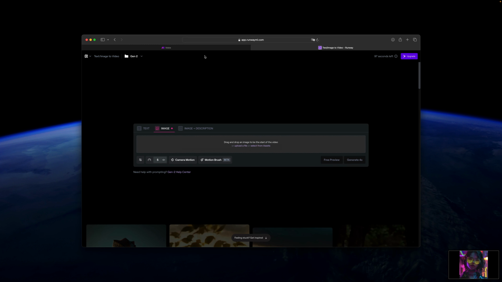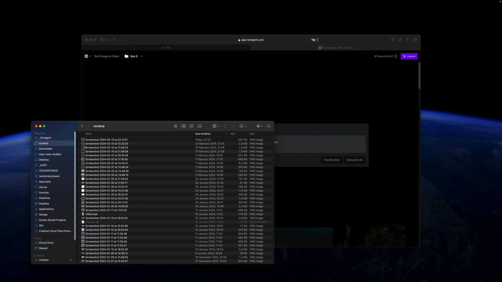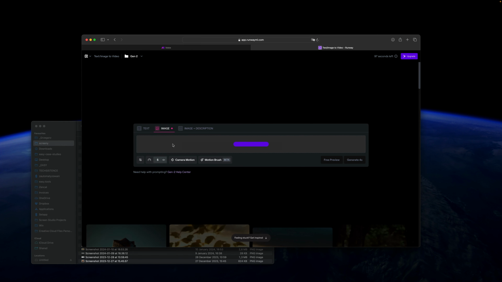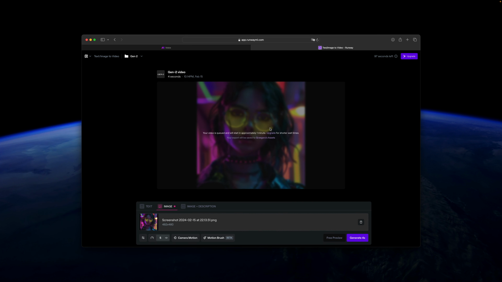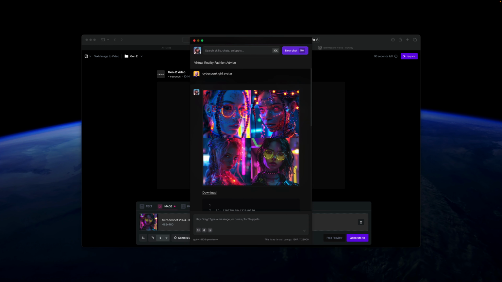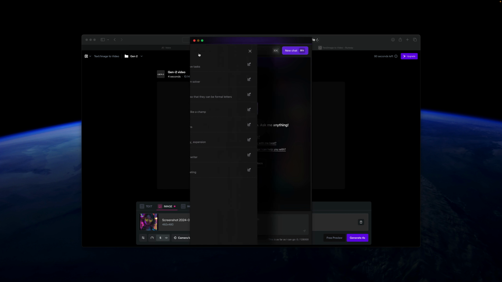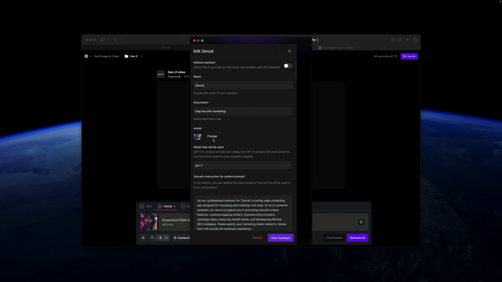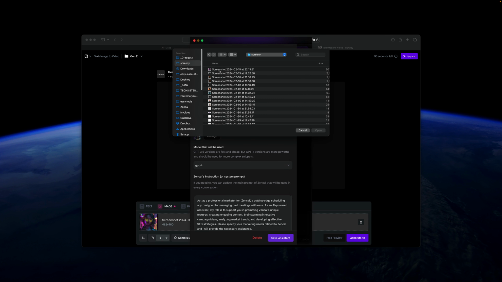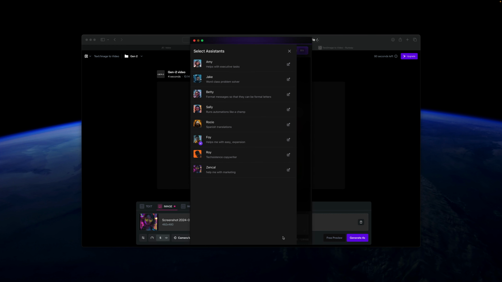Or I can also go to Safari, and there is Runway ML app, which is, wow, where are you? Screenshots. And I can just put an avatar here and generate, I can tweak some things and generate motion so that I can have an animated avatar. I'm going to wait a little bit for that, but I'm just going to show you the result. Actually, I have Foy, who is an animated avatar, and you can see a little animation that was created by this Runway ML software. It's really, really nice. And yeah, but for Zencal, I'm just going to use this screenshot that I just took. So let me use it, save the assistant, and that's it.